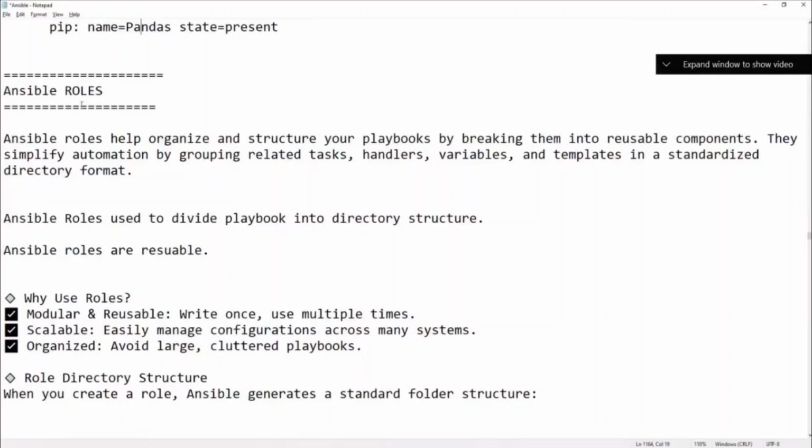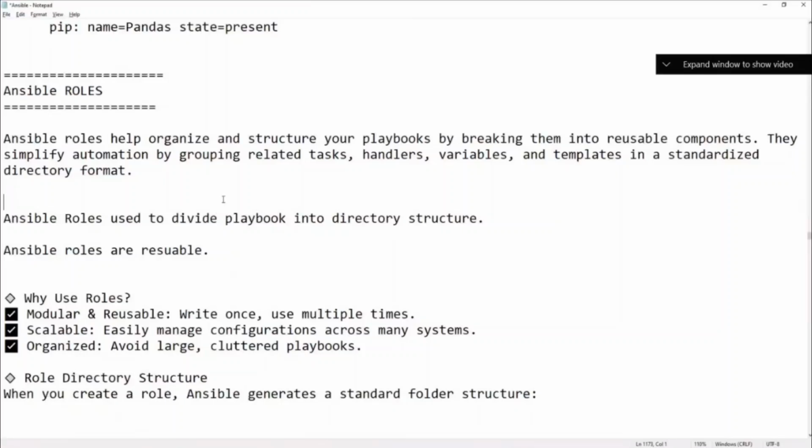But the concept of roles is that it will create a structure for us. Ansible roles help organize and structure your playbooks by breaking them into reusable components. They simplify automation by grouping related tasks, handlers, variables, and templates in directory format. All templates will be in one directory, all variables in another directory, and all tasks in another directory. So basically, a directory-based structure for reusable purposes.